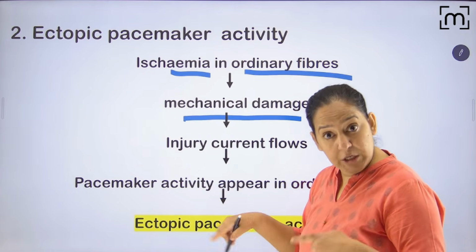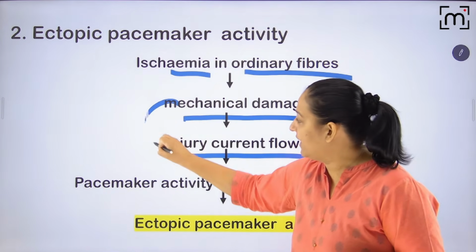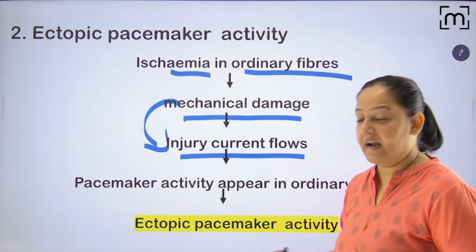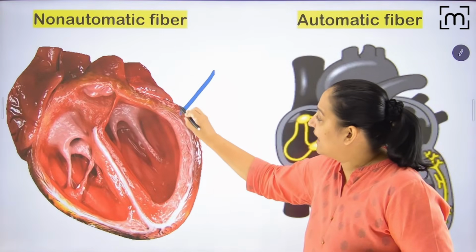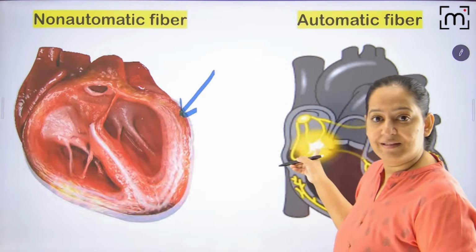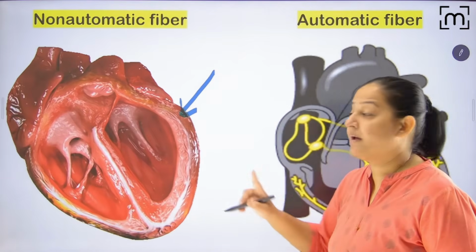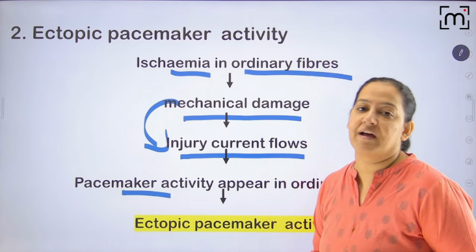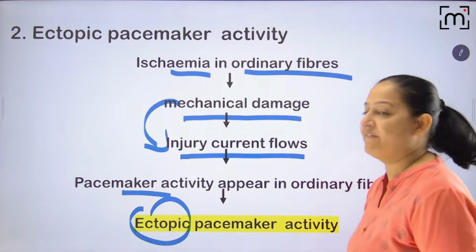So inside it a new current will develop, which is known as injury current. Because of this injury, the new current will come inside it and it will start its own pacemaker activity. So it will start generating the impulse like this. The non-automatic fiber behaves like an automatic fiber. It starts generating pacemaker activity inside that. And that is known as ectopic pacemaker activity.